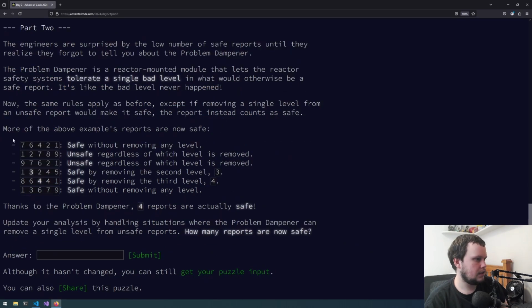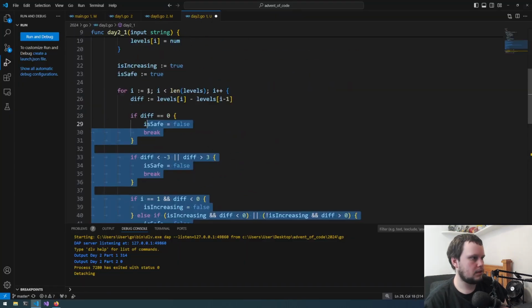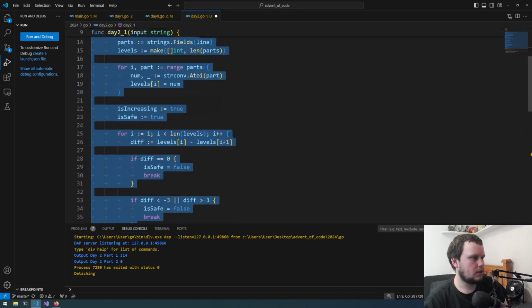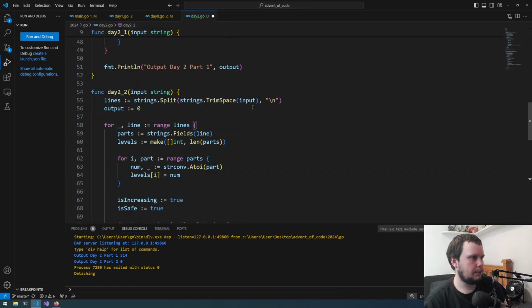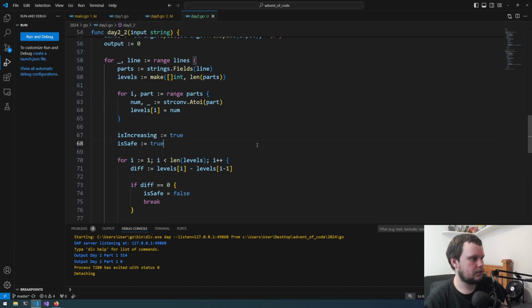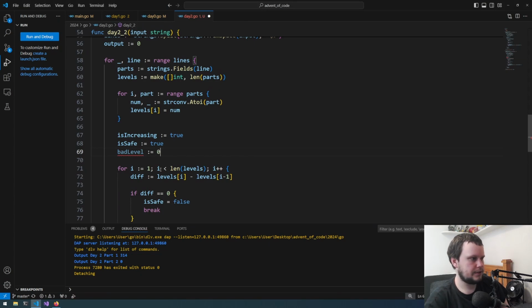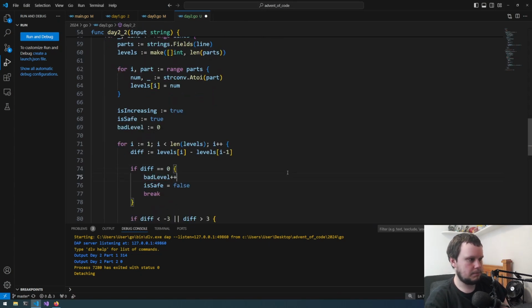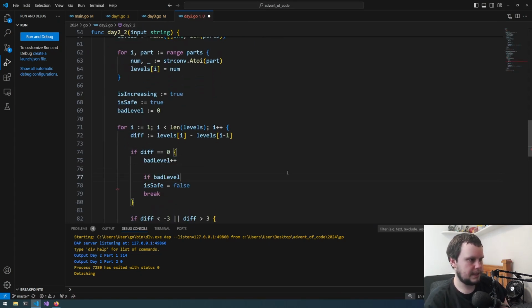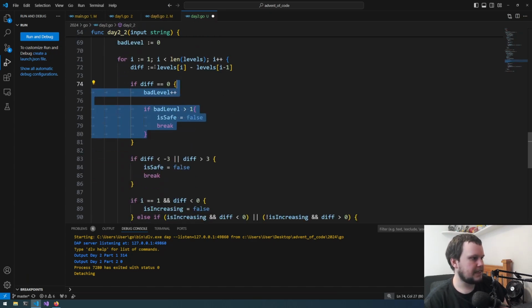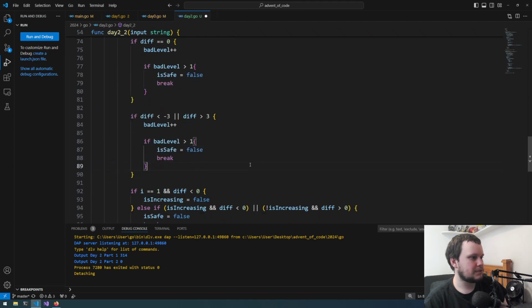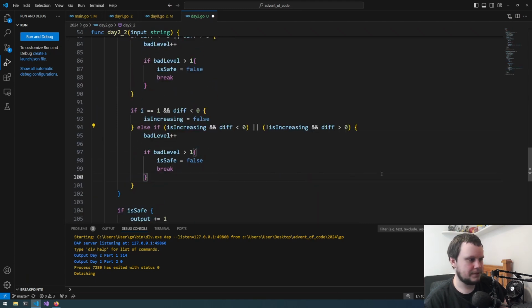Okay, interesting. So same rules as before, but there's one chance of allowing the wrong output. So we'll just copy and paste all this, put it here. I really should have done functions for all this, but that's fine. We'll do bad level equals 0, and we can just put in here bad level plus plus, if bad level greater than 1, then we can do that. Doesn't feel right having all these if statements and all this repeated code, but that's okay. We're just doing it because it's quick.